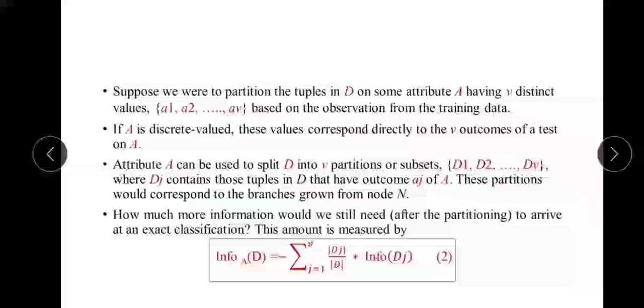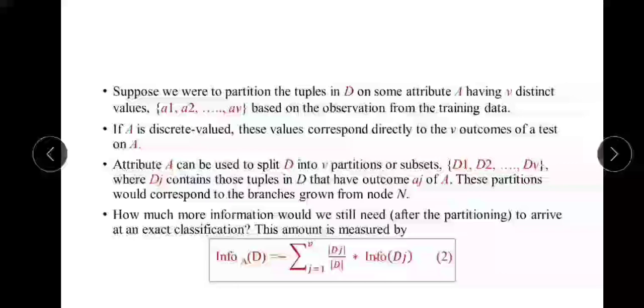Suppose we are to partition the tuples in D on some attribute A, which has V distinct values, ranging from a1 till aV, based on the observation from the training data set.